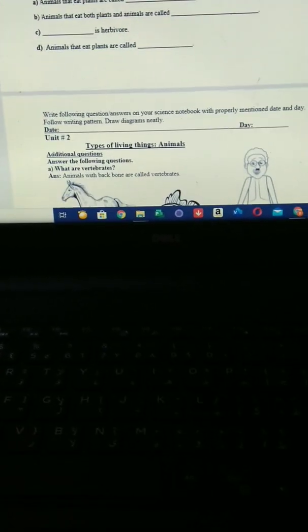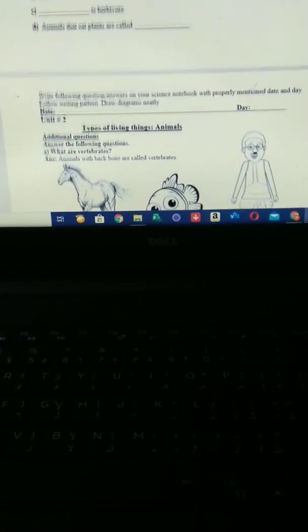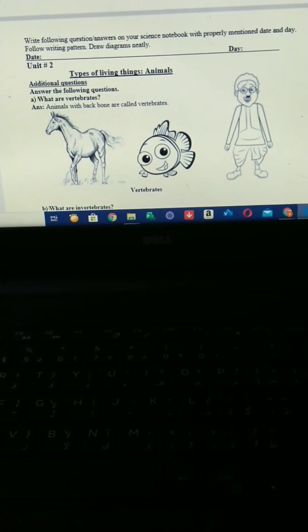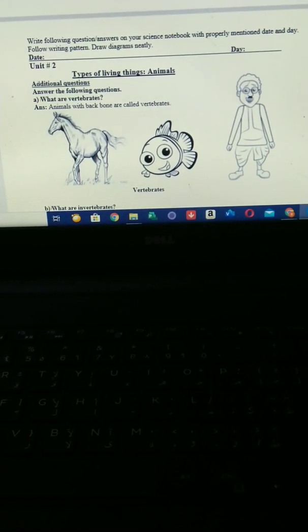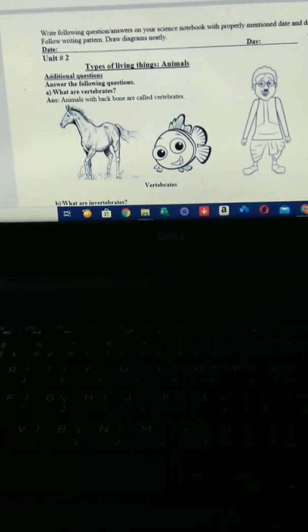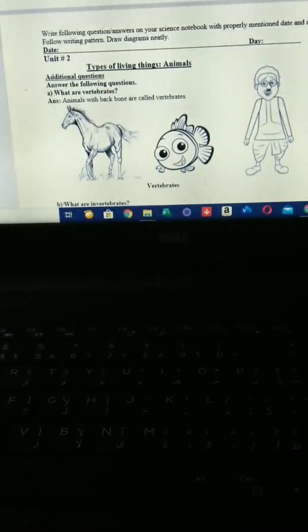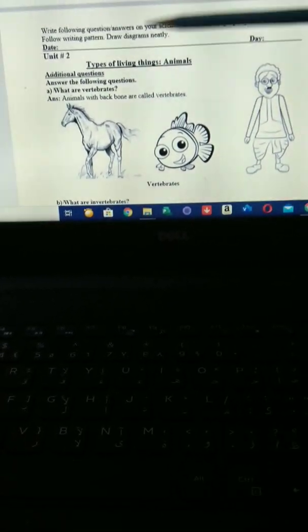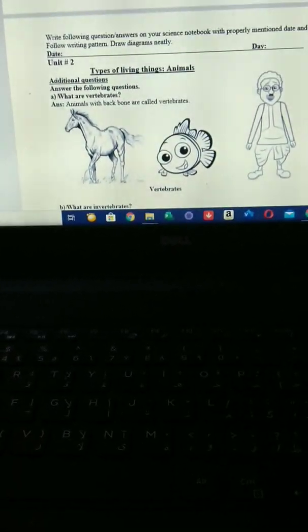Next part, it is the start of your unit number 2. Write the following question answers in your science notebook with properly mentioned date and day. Follow your writing patterns. Writing patterns are attached in your copies. Draw diagrams neatly. First of all, date and day. You have to write it in your notebooks.